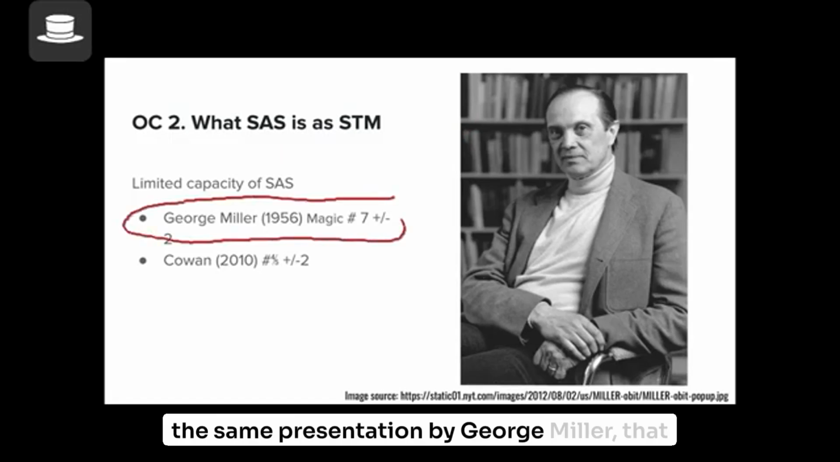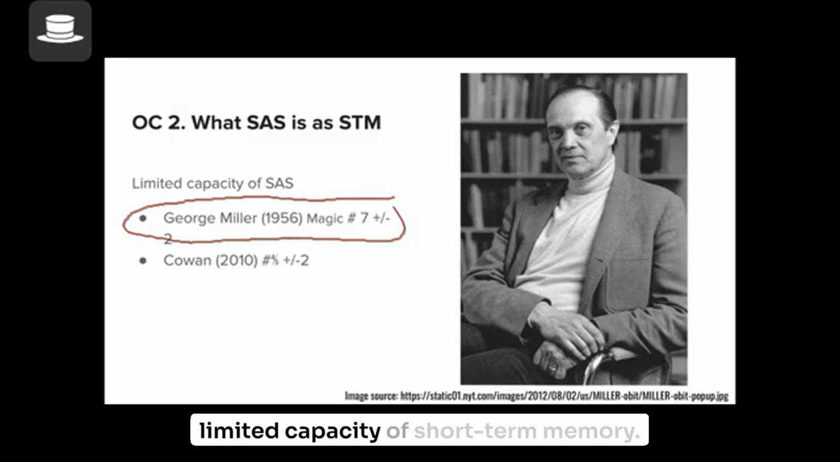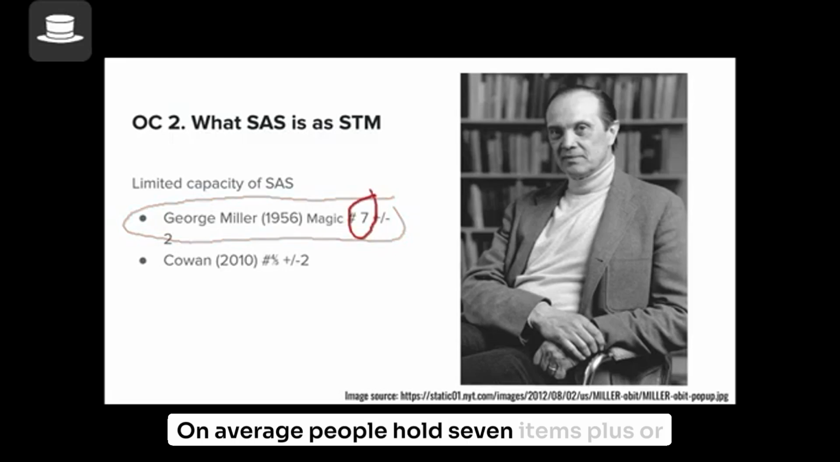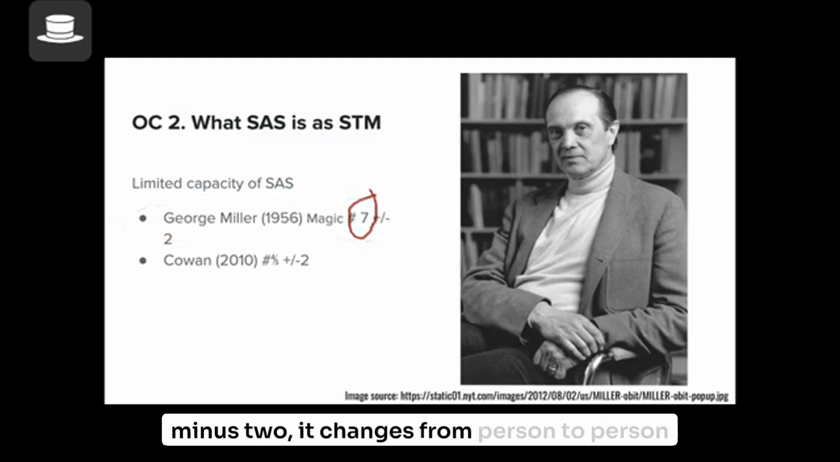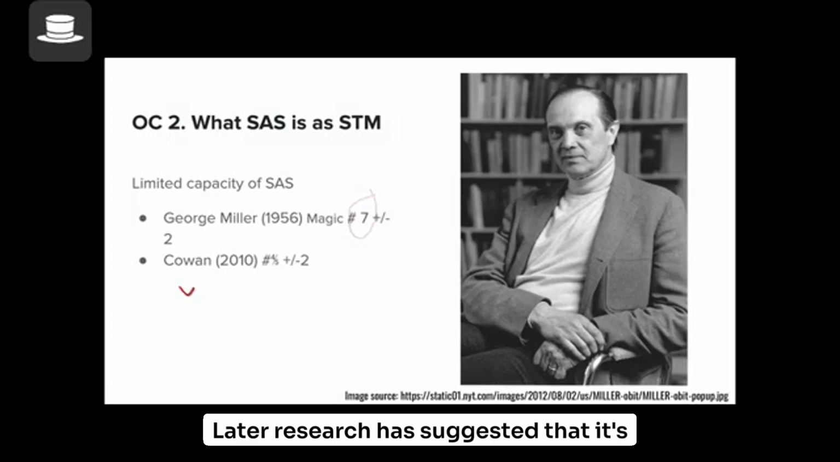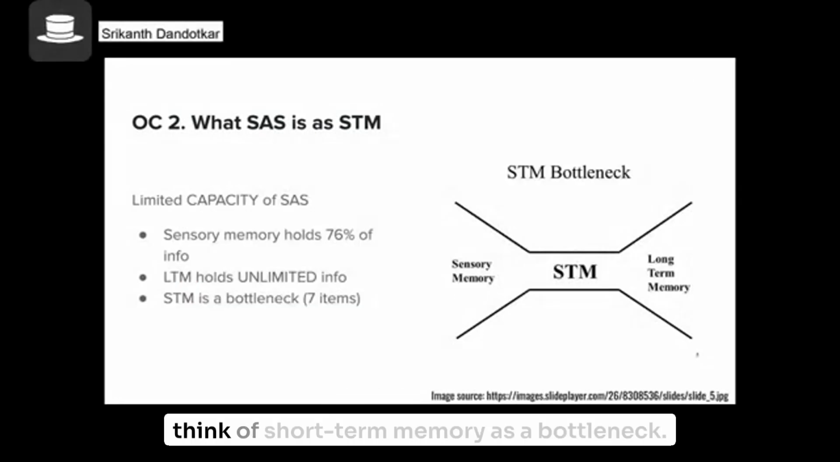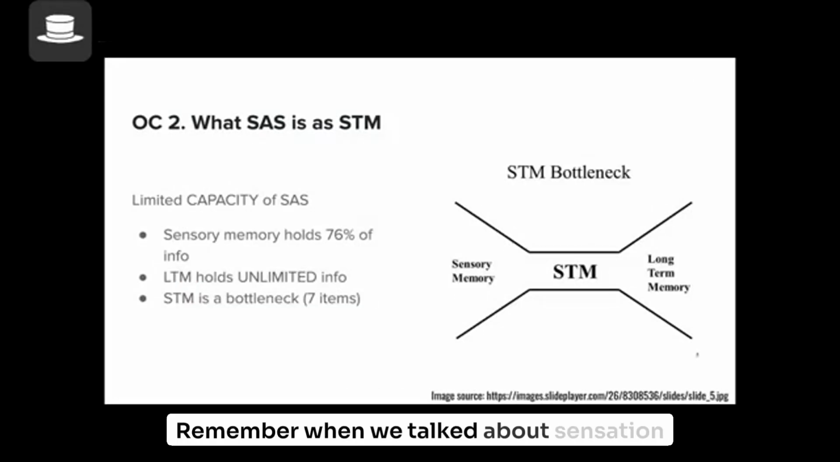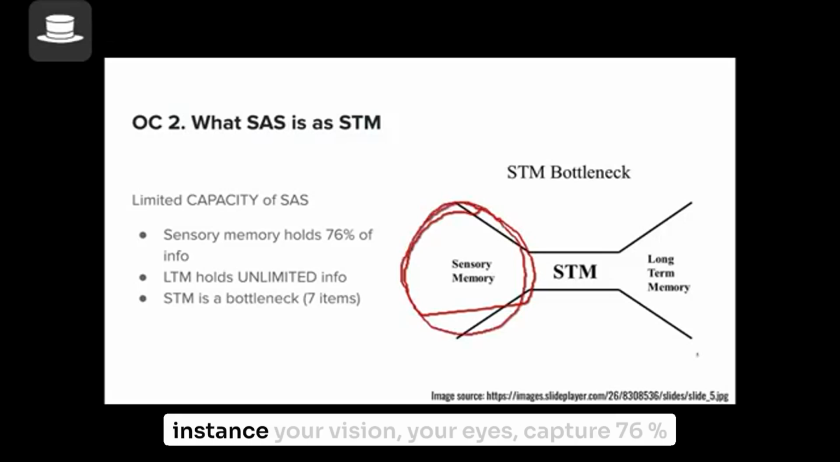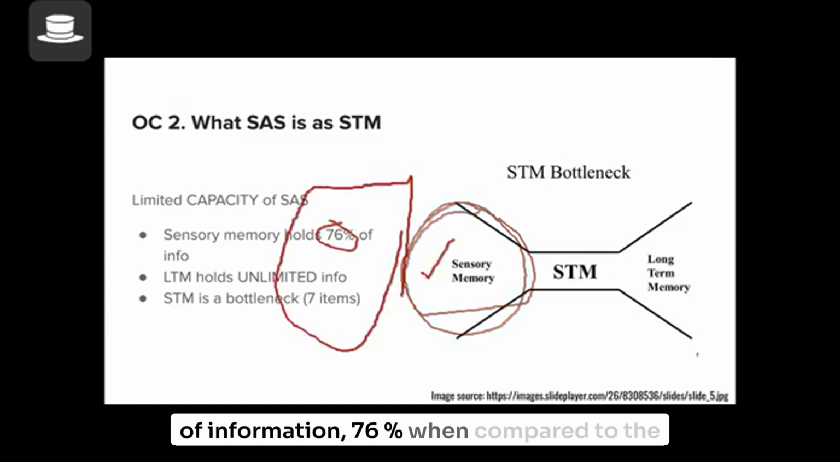That presentation by George Miller was the first paper to talk about limited capacity of short-term memory. On average, people hold 7 items plus or minus 2. It changes from person to person, but the overall average number of items we tend to hold in our short-term memory is around 7. Later research has suggested that it's actually even lower than that. It's 4 or 5 items plus or minus 2, not even 7. Think of short-term memory as a bottleneck. Remember, when we talked about sensation and perception, we said your sense organs, for instance, your eyes, capture 76% of information. 76% when compared to the information out there in the environment that is in your visual field.